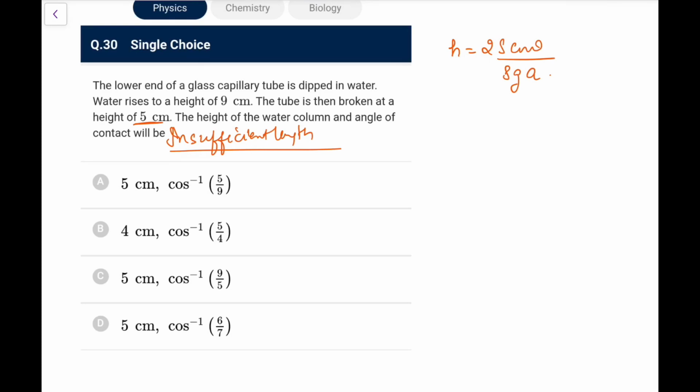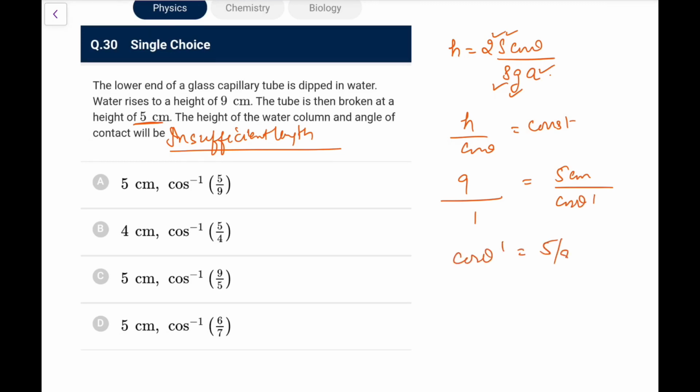So what we have, A is same, rho is same, G is same, S is same, 2 is same. So H upon cos theta will remain same. Initially we had 9 and cos theta initially was 1. Now what will happen for 5 centimeter? The meniscus will change, the theta will change, let it be cos theta dash. So that cos theta dash becomes 5 by 9 here. So cos inverse 5 by 9 and 5 centimeter, go for option A in this case.